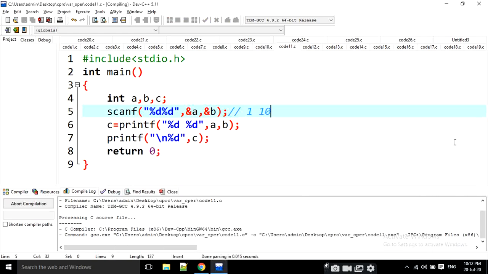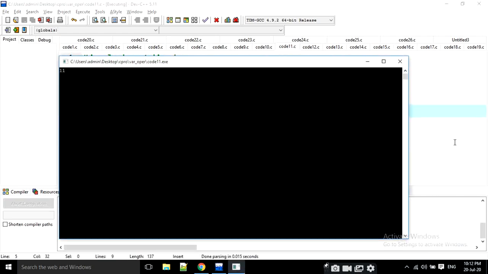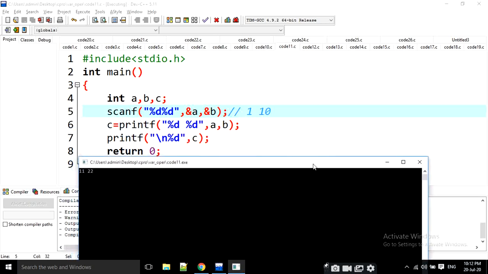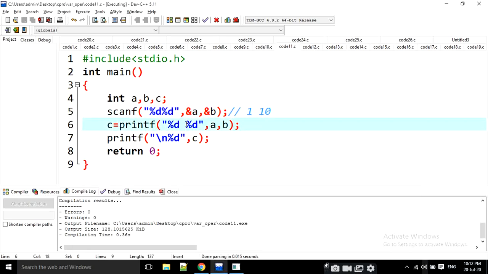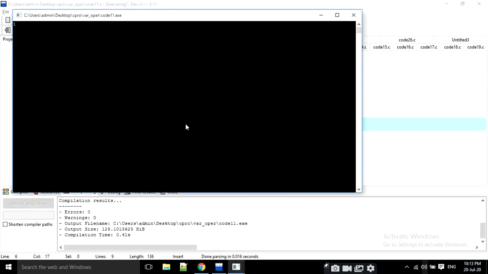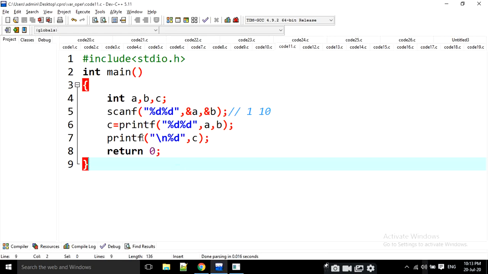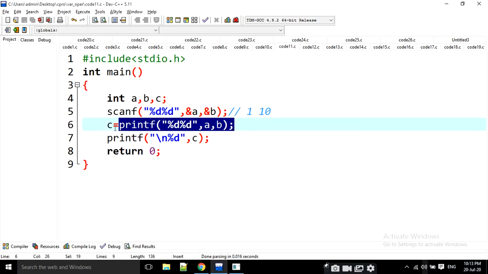Again I am going to execute it. I am going to write like this. How many values is it going to print here? 11 is 2 values, 22 is 2 values, and the space is 1 value. Then it is going to print 5 values. Why? If I remove that space and execute it with 11 and 22, it is going to print 4 values. How many characters the print statement prints, that value is stored in c. Okay.